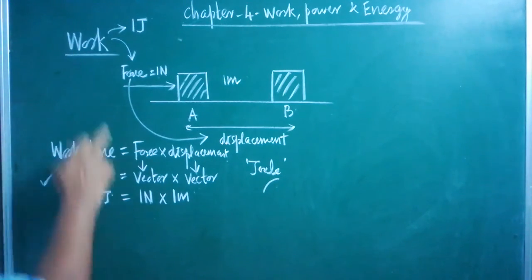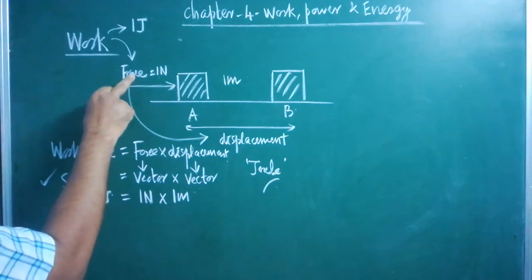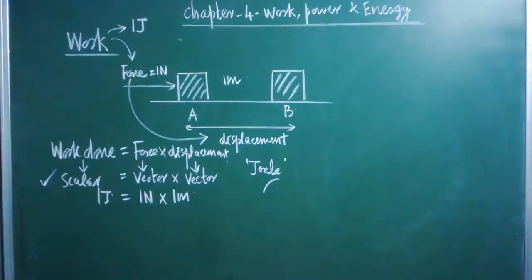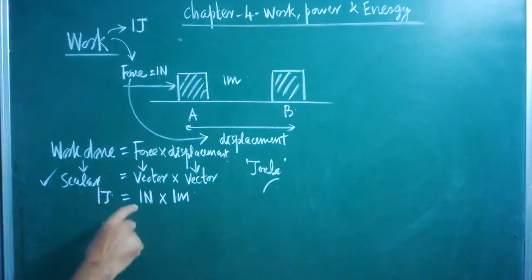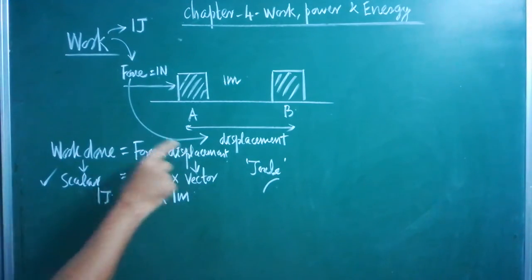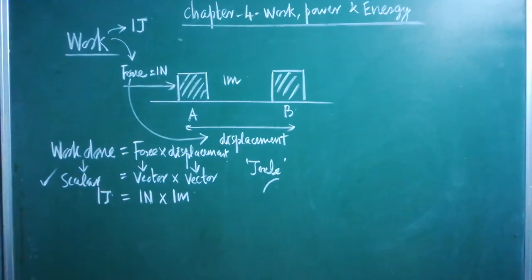This is a very fundamental idea you have to understand. To calculate the work, two things are required: force and displacement. Make a note. Are you clear? So work done is a scalar, its unit is joule. The basic formula is force into displacement. Understood?